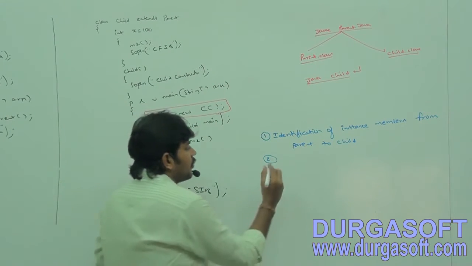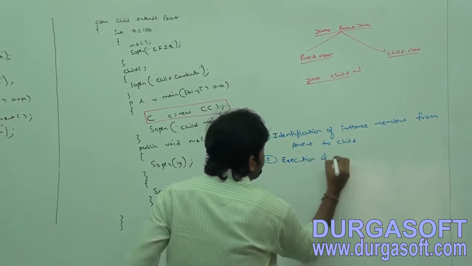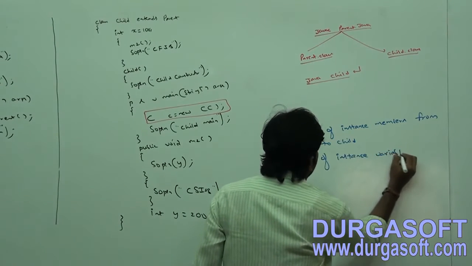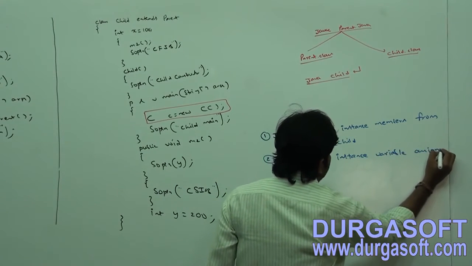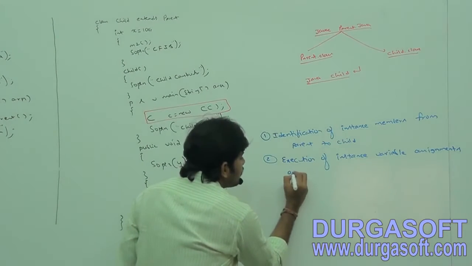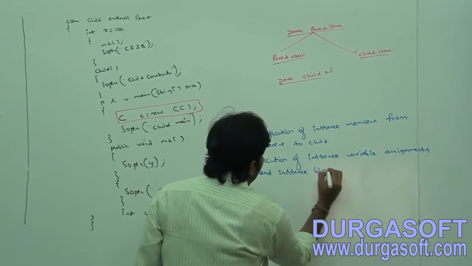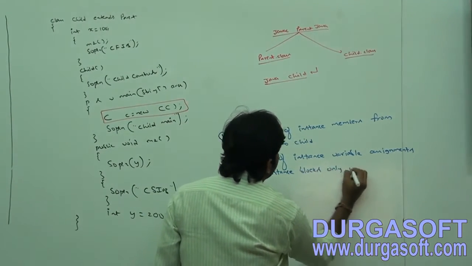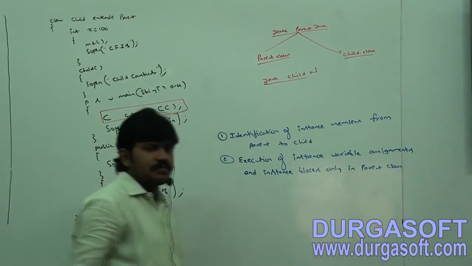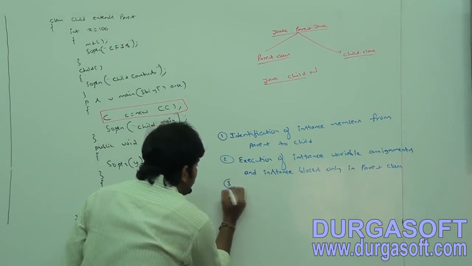Execution of instance variable assignments and instance blocks only in parent class.